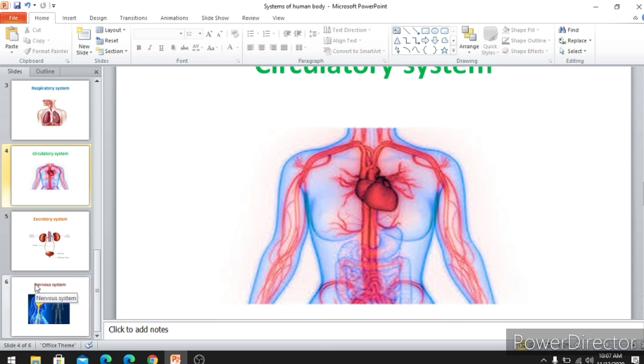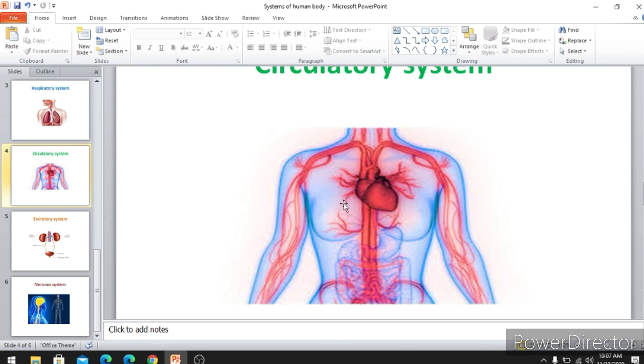And the last question is, what role does blood play inside our body? Blood carries oxygen and nutrients to each and every part of the body. That is the function of our blood. So the blood's function is carrying oxygen from the heart to all parts of the body, and not only oxygen, it is also carrying nutrients, that means food, to each and every part of the body.